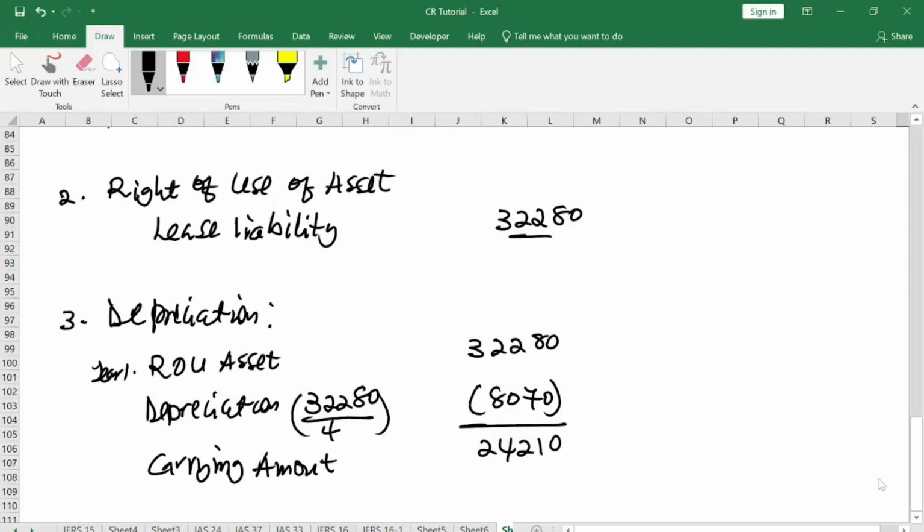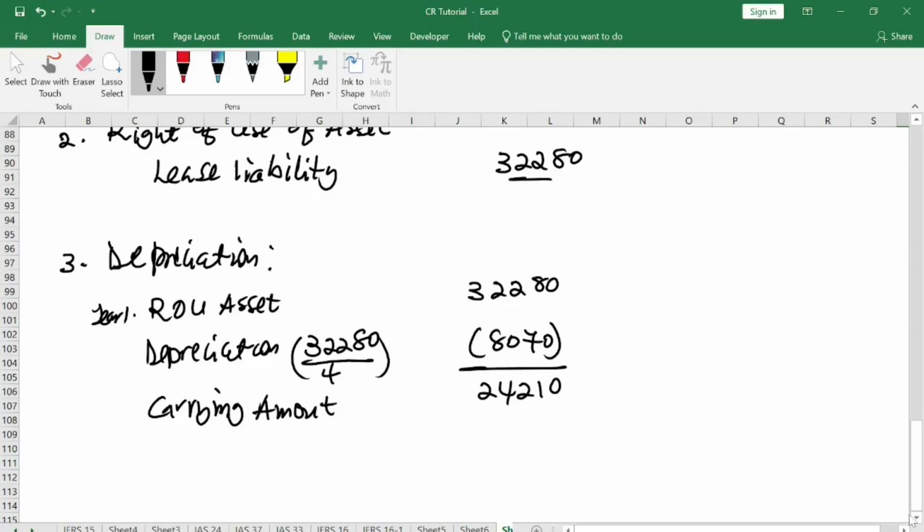If the adjustment is in year 2, we have to depreciate the asset for only 2 years. If the adjustment is done after year 3, then we have to calculate depreciation up to year 3. That is how. So when you look at this one, the extension will be done after 1 year. So depreciate the asset up to 1 year.